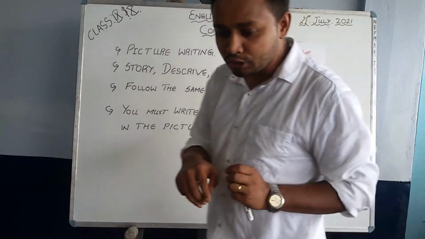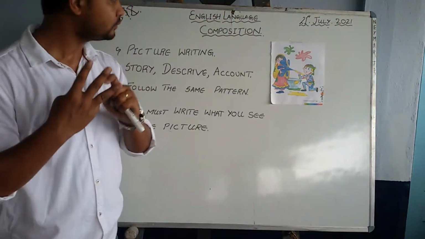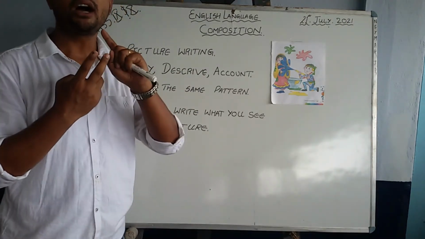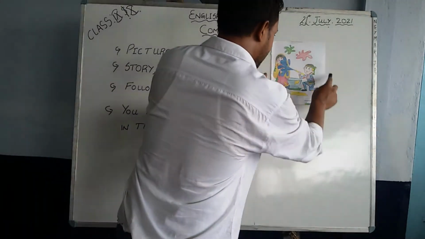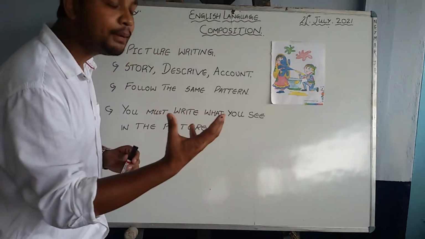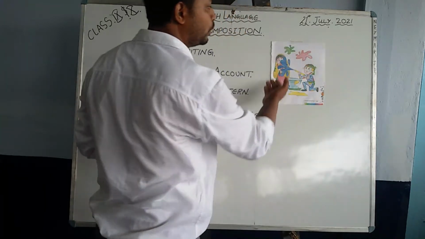So here you have 3 options. Either you have to write a story, or you have to write an account, or you have to describe. For example, let's take this picture. If you want to describe this picture, you have to describe what is happening in the picture. There is a boy and a girl, they are playing what? Holi.